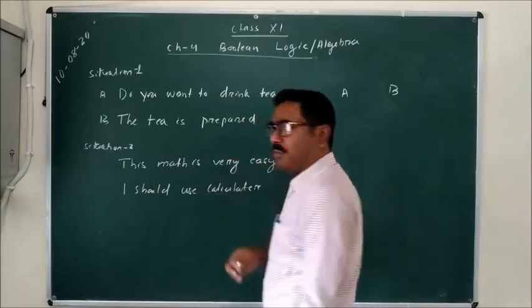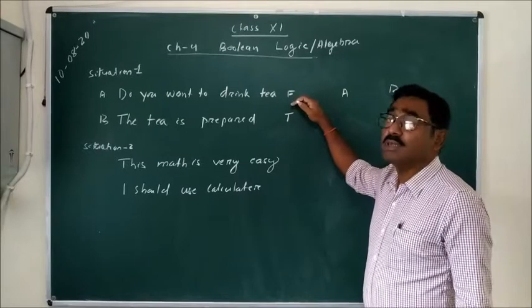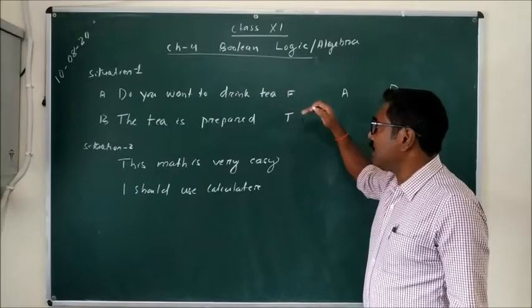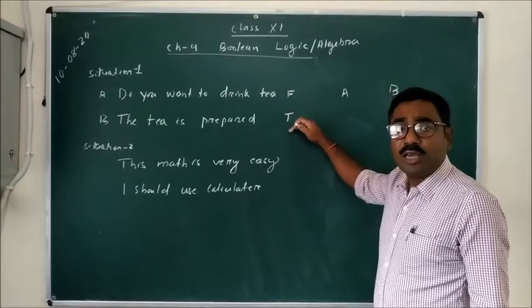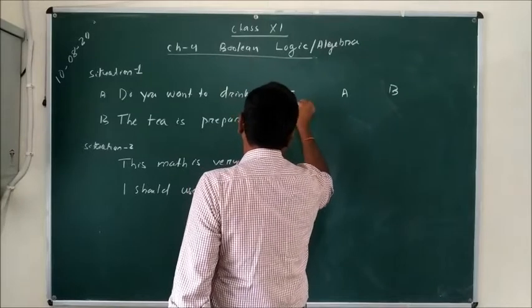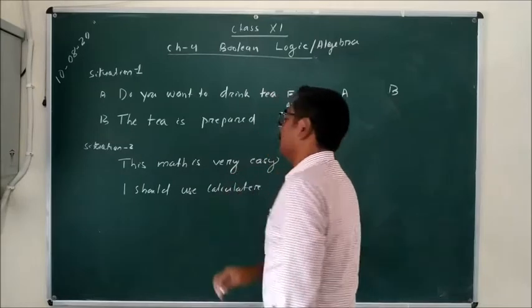Yes, it is readily prepared. Then also you won't drink the tea because you don't want to drink the tea. The first condition is false and the second condition is true. Then also we'll get the condition as false. The result is false over here.